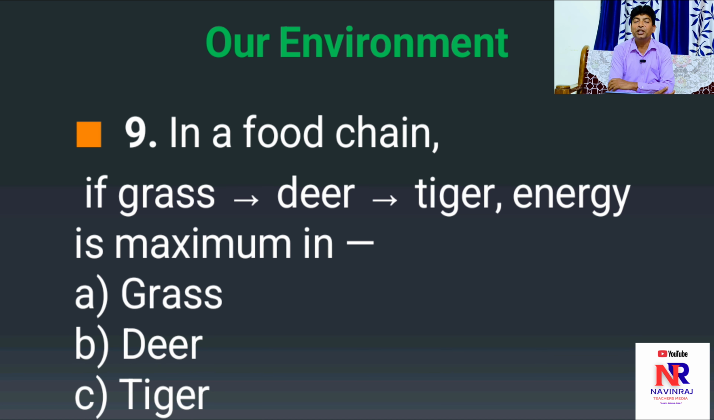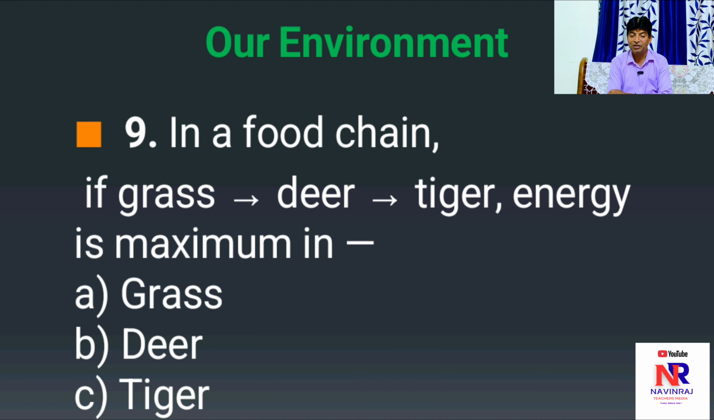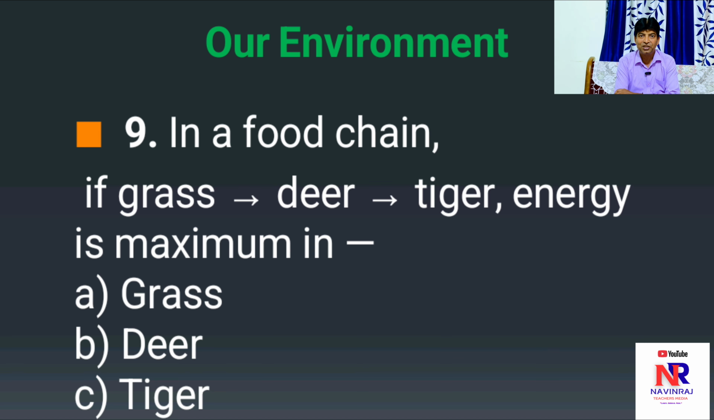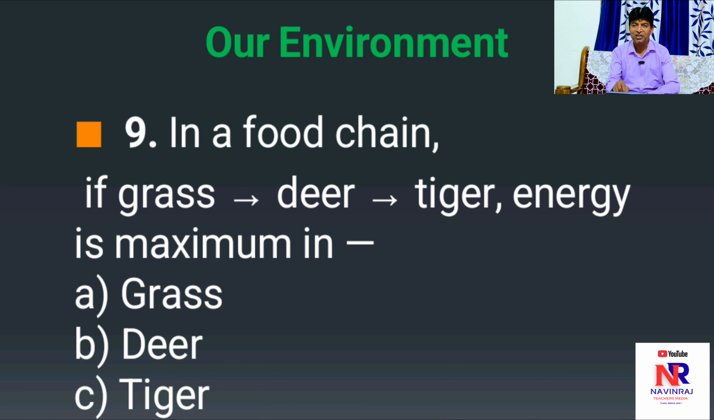Can you imagine why option A is correct? Because grass is the best example of a producer. Producers undergo an important process known as photosynthesis, preparing their food by themselves. And all the other organisms are consumers. B is a consumer, which cannot prepare its food by itself. And C is a top carnivore, which feeds on all other organisms. Hence, correct option is A, grass.